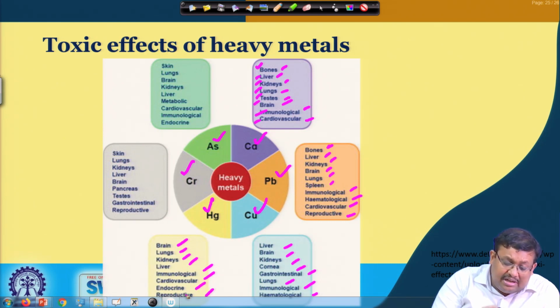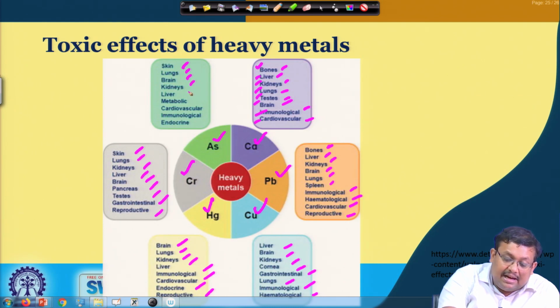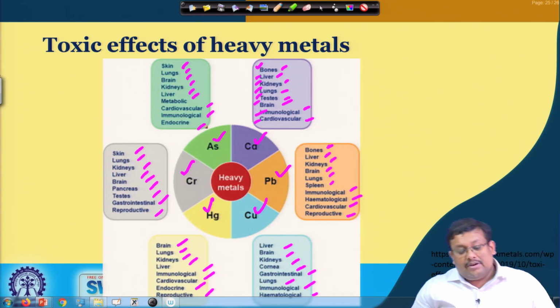In case of chromium, it affects skin, lungs, kidneys, liver, brain, pancreas, testes, gastrointestinal system as well as the reproductive system. And arsenic, it impacts the skin, lungs, brain, kidney, liver, metabolic system, cardiovascular system, immunological system, and also endocrine system.